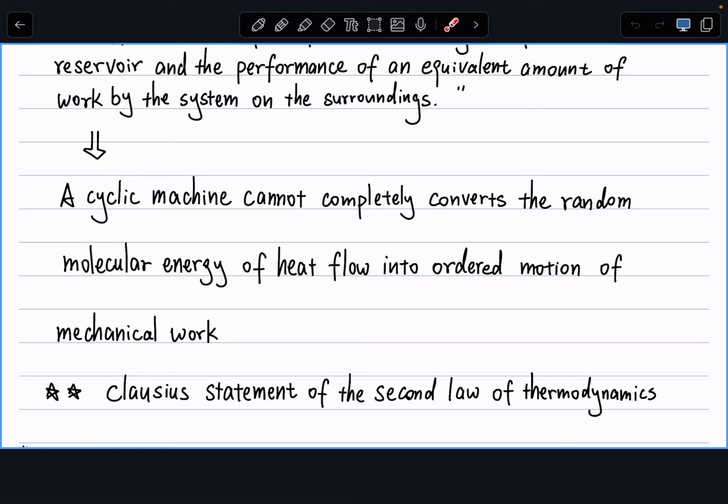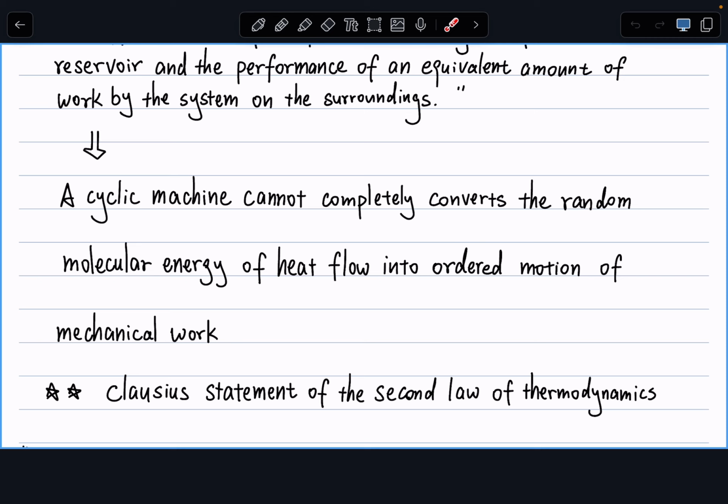All right, so if you think about what heat is, when we say heat transfer, that means we have a transfer of energy. But the nature of heat flow is random mechanical energy. It has different directions, right? It's a form of energy, but it's not like work. Say we have mechanical work, say we push in some direction, right? We're doing work. The mechanical work we're doing is directional, it's ordered. So what the second law of thermodynamics says in this interpretation is that a cyclic machine cannot completely convert heat into work.